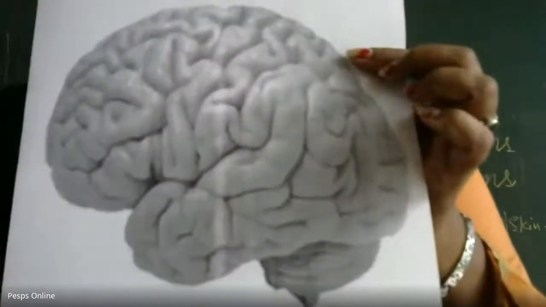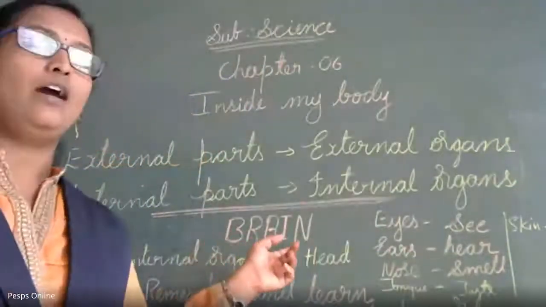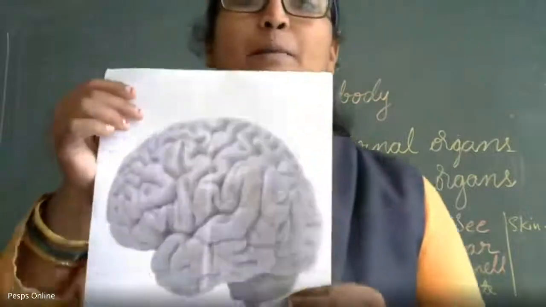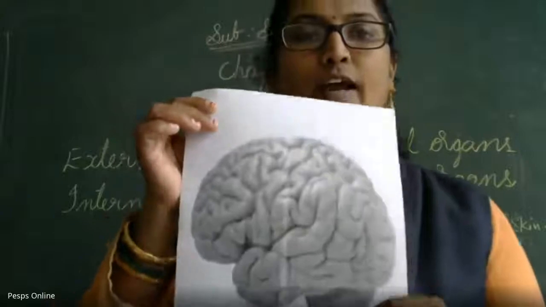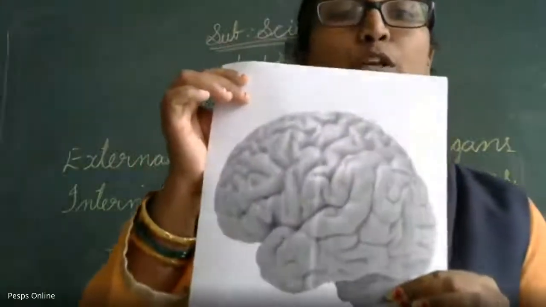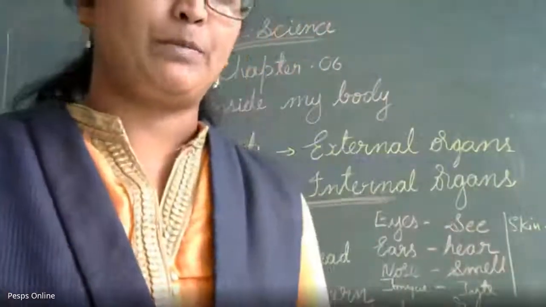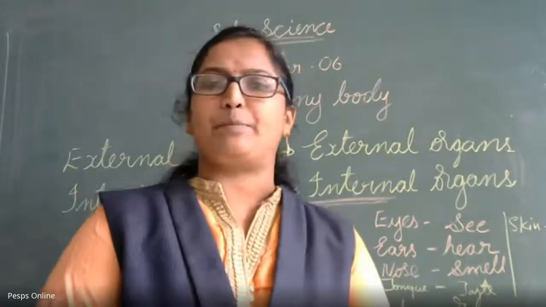The brain will look like this. What is the spelling of brain? B-R-A-I-N. So where is the brain present? Brain is present inside your head. Which bone is going to protect your brain? Skull. What is the function of this brain? What is it made up of?